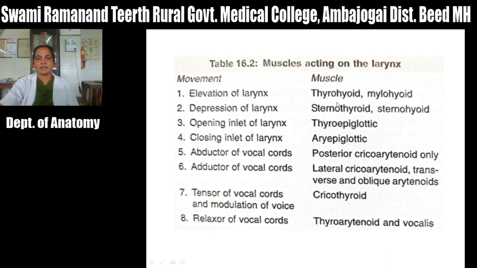Elevation of larynx by thyrohyoid and mylohyoid. Depression of larynx, that is sternothyroid and sternohyoid. Then opening of larynx, thyroepiglottic. Closing of larynx, aryepiglottic. Abductor of vocal folds, posterior cricoarytenoid only. Adductor of vocal fold, lateral cricoarytenoid as well as transverse arytenoid and oblique arytenoid. Then tensor of vocal cords, cricothyroid, and relaxer of vocal cord, that is the thyroarytenoid and vocalis.